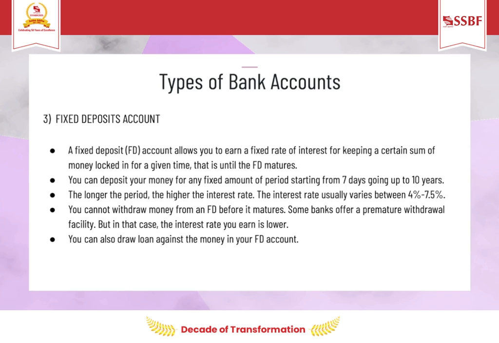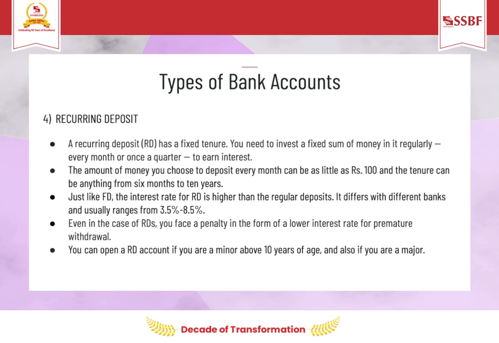Usually, the defining criteria of a fixed deposit is that the money cannot be withdrawn before maturity, but you may withdraw after paying a penalty. Lastly, a recurring deposit account provides customers with the flexibility to invest an amount of their choice each month and save money with ease. The amount of money you choose to deposit every month can be as little as Rs 100, and the tenure can be from 6 months to 10 years.